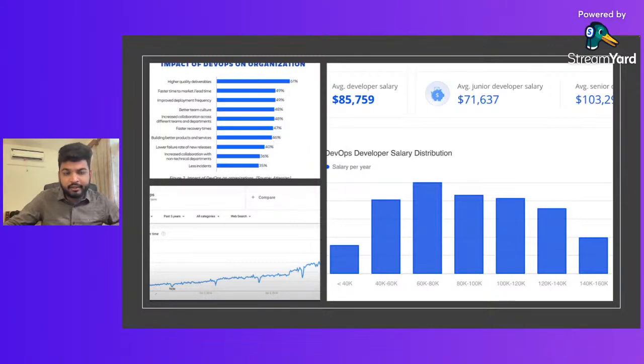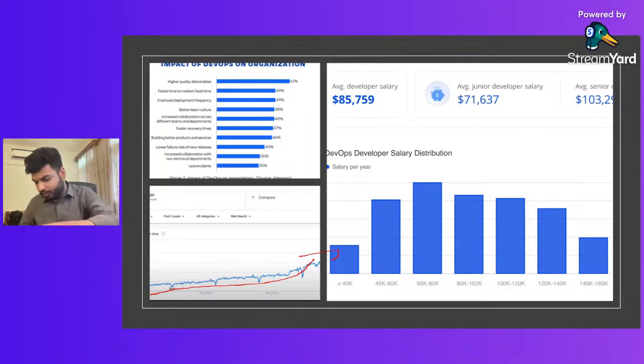If we talk about the trend, these trends are increasing day by day, which you can see on the slide. And this is something which is vast.